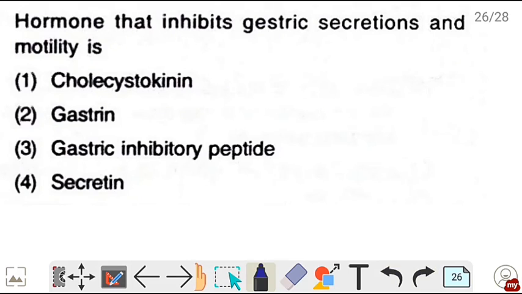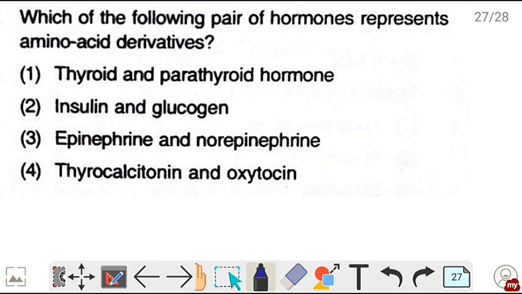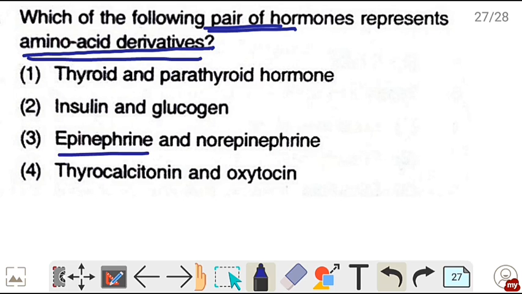Next question. Hormone that inhibits gastric secretions and motility is. So gastric inhibitory peptide also known as GIP ये inhibit करता है gastric secretions को. So correct is option number 3. Next question. Which of the following pair of hormones represent amino acid derivatives? So amino acid derivatives दो hormones होते हैं adrenaline and noradrenaline जिसको epinephrine and norepinephrine भी बोलते हैं. So correct is option number 3.